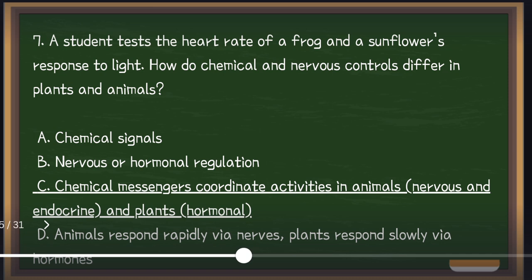Plants do not have nerves, of course, but they use chemical hormones to control growth and response to stimuli. For example, humans release adrenaline during danger, while plants release hormones to bend toward light. As you can see, sunflowers mostly face the sun. It's because of the hormones released to bend towards the light.